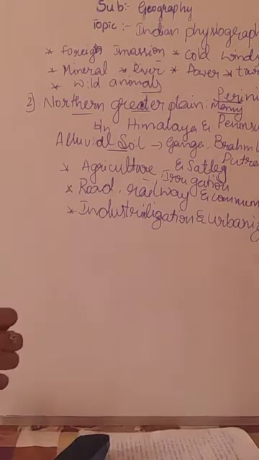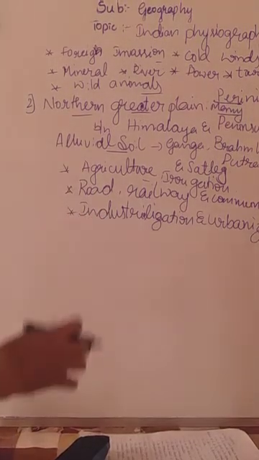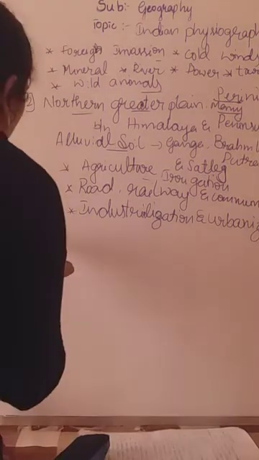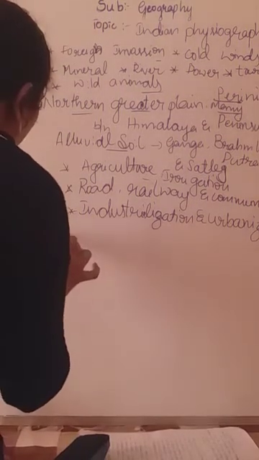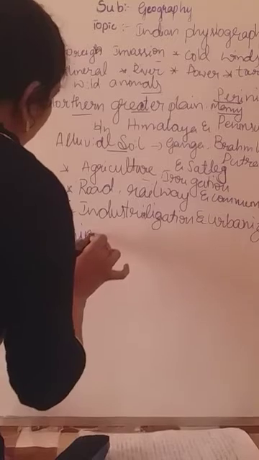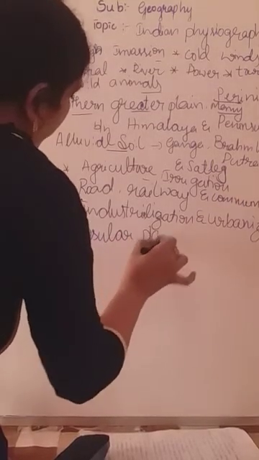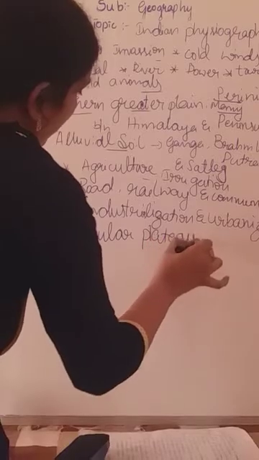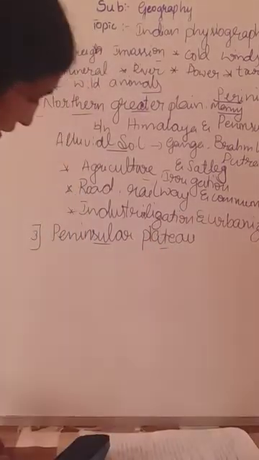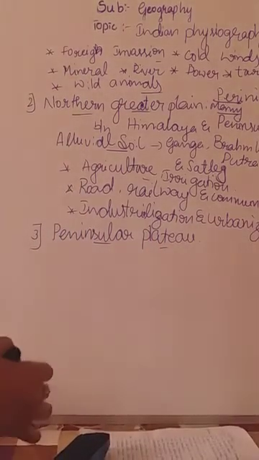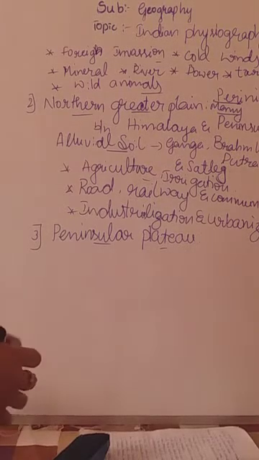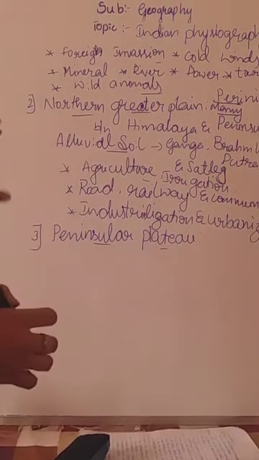Next is the third part, I think you know about that. That is the third physical division, the peninsular plateau. What are the hills here we can find?